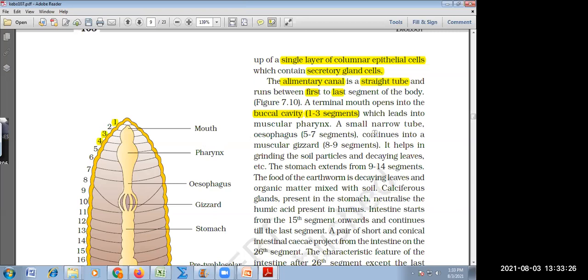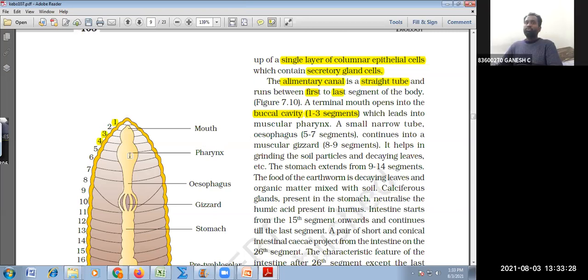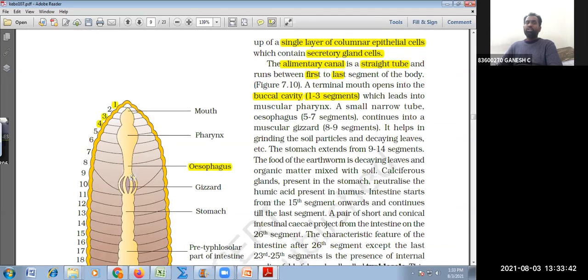A small narrow esophagus is there. From the fifth to the seventh segment you have the esophagus. Draw the line at 7. And again from the eighth segment it commences as the gizzard, the churning organ.